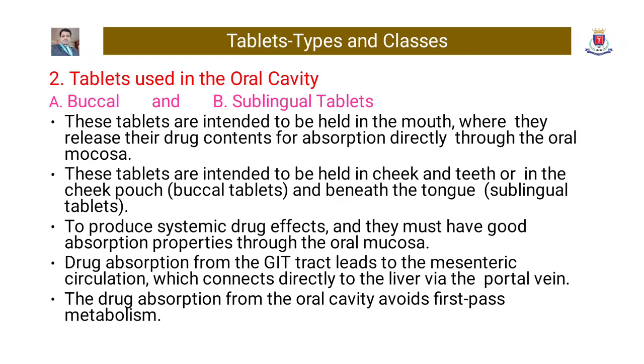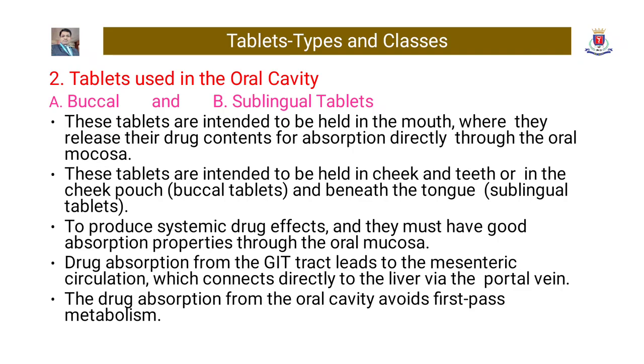These tablets are intended to be held in the mouth where they release their drug contents for absorption directly through the oral mucosa. These tablets are intended to be held in the cheek pouch or beneath the tongue to produce systemic drug effects, and they must have good absorption properties through the oral mucosa.